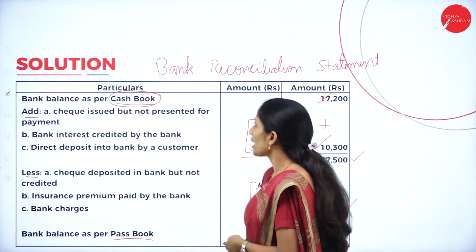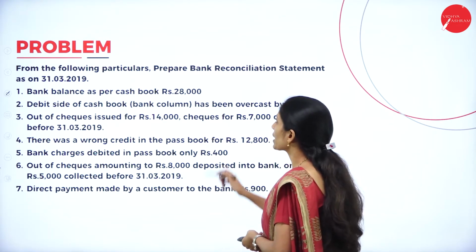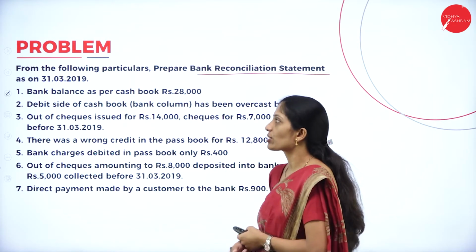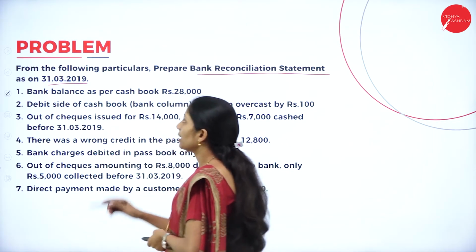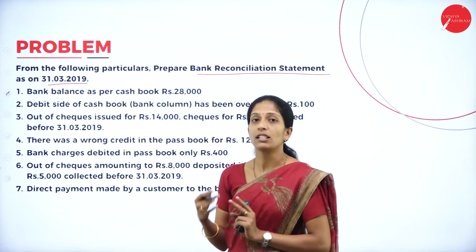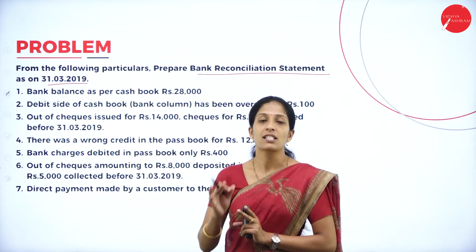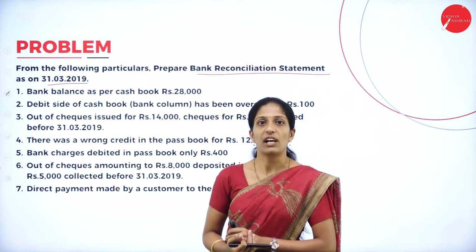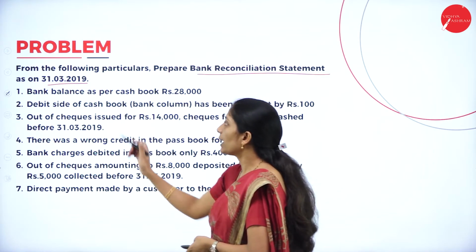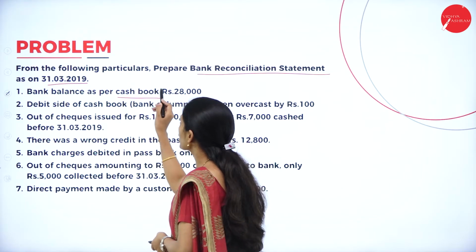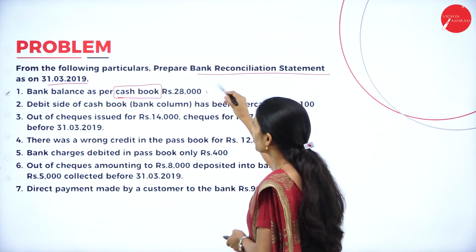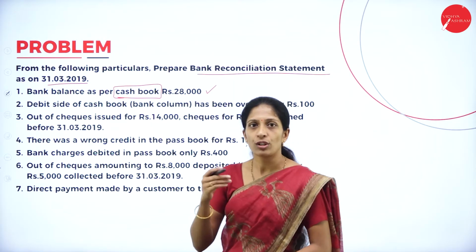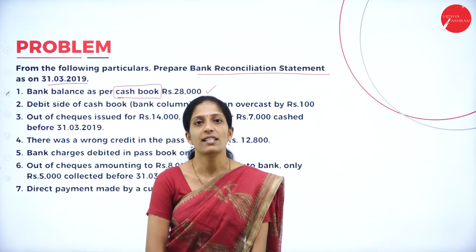Now moving on to the next problem. From the following particulars, prepare bank reconciliation statement as on 31st March 2019. Now they have given certain transactions. The first thing you have to remember is to identify the base book. Which is the base book here? Bank balance as per cash book they have given, so cash book is the base book. How much? 28,000.